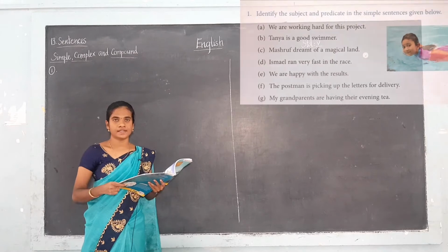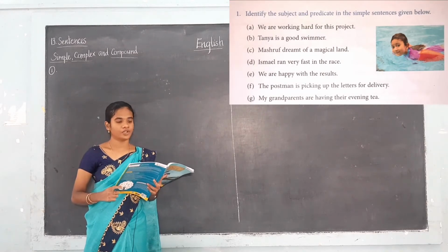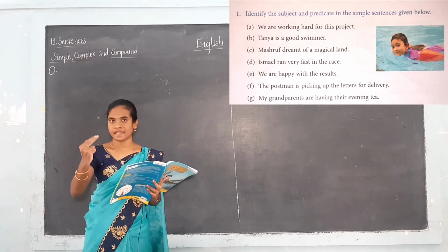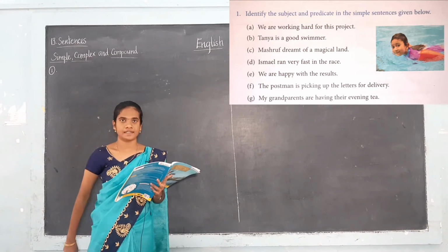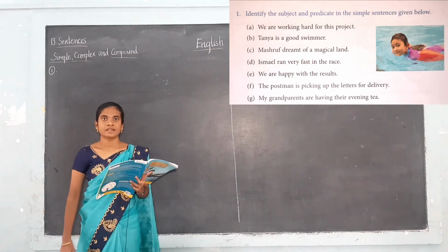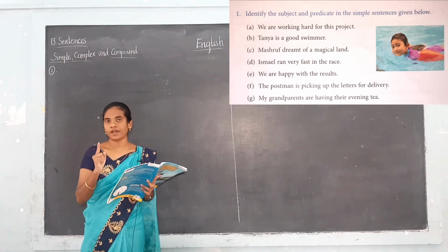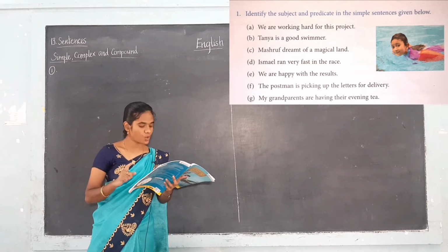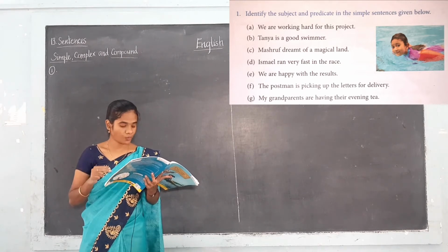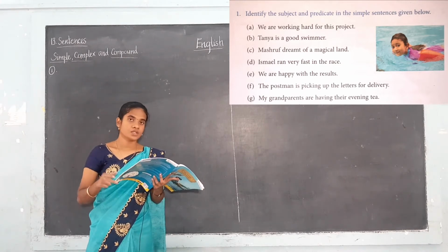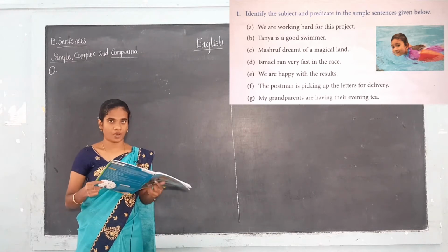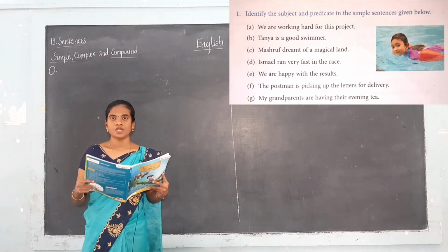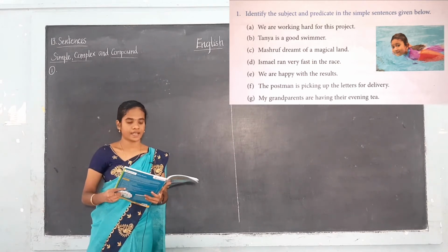Now students, see this image. This is the first exercise for you. Identify the subject and the predicate in the simple sentences given below. Simple sentences have only one independent clause, which consists of a subject and a predicate. The subject is what or whom the sentence is about; it may be a noun or a pronoun. A predicate tells what the subject does. Okay, so keep that in mind. You have to do this exercise.